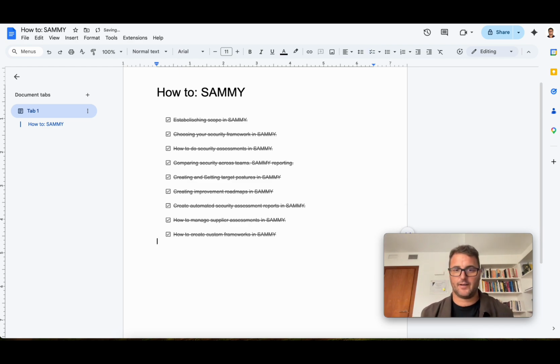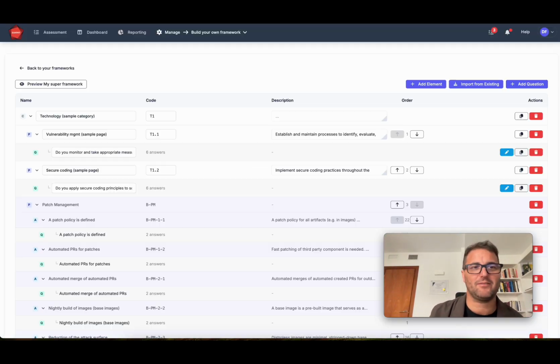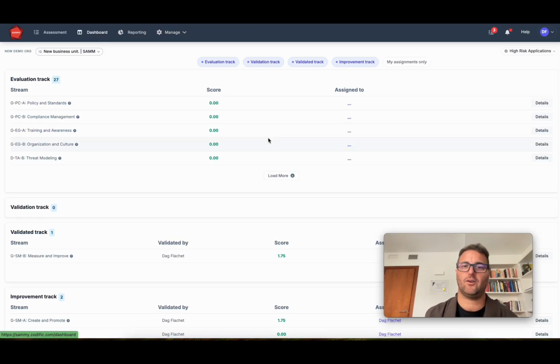And then one more topic that I haven't mentioned is how to automatically fill out assessments in SAMMY. This is a bit of magic. When you have done an assessment completely, there are different mappings between frameworks. There are several levels of quality of mappings. Let me go to an assessment that has been filled out.